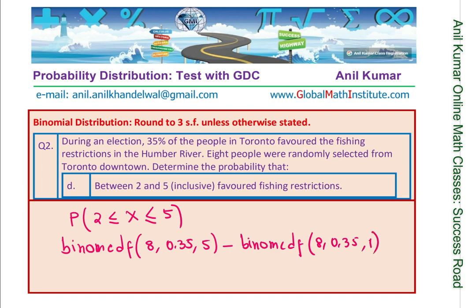Perfect. And when you do your calculations, you'll get this answer as P equal to 0.806. So that is how you should be answering these questions.